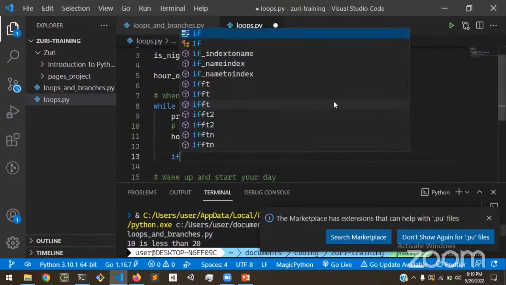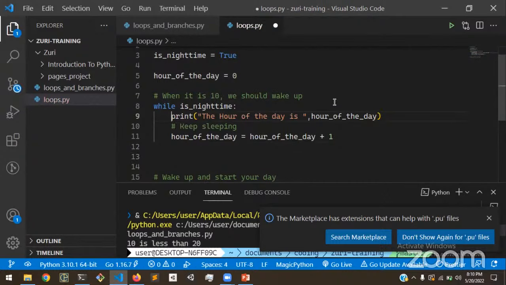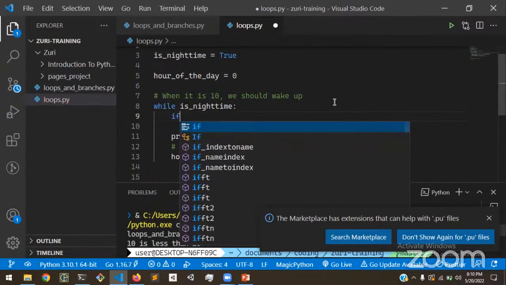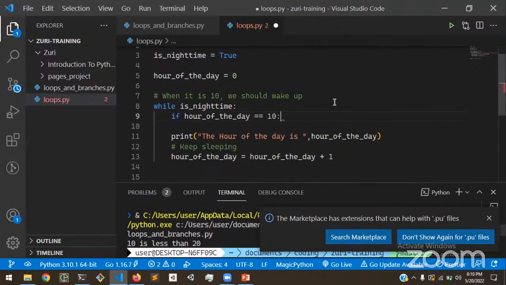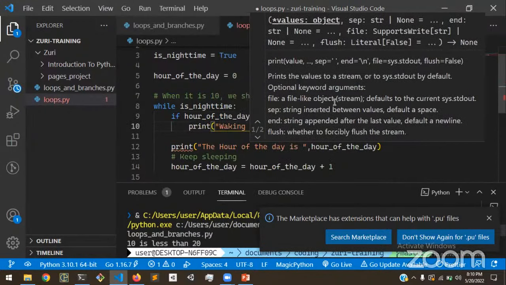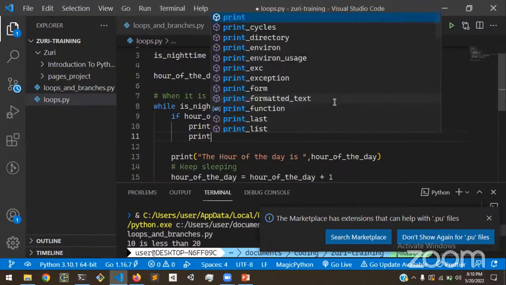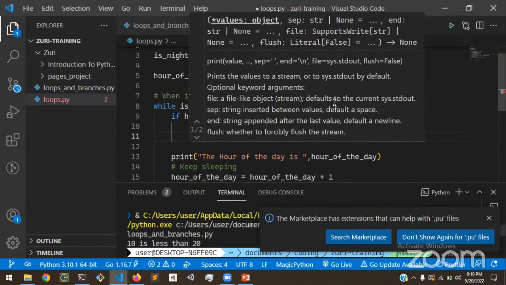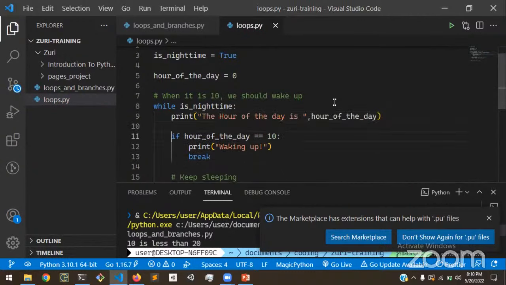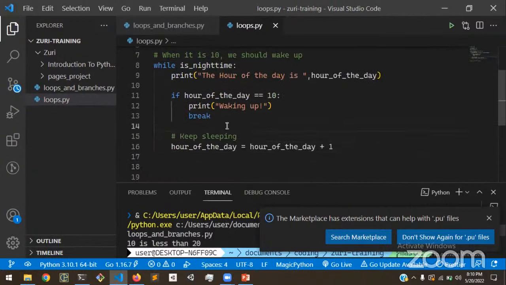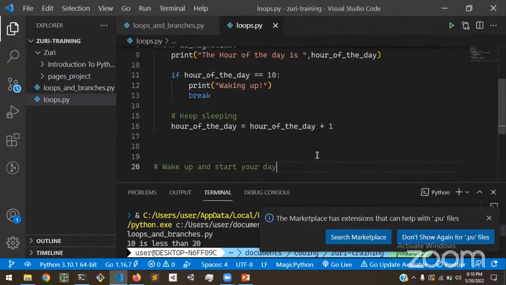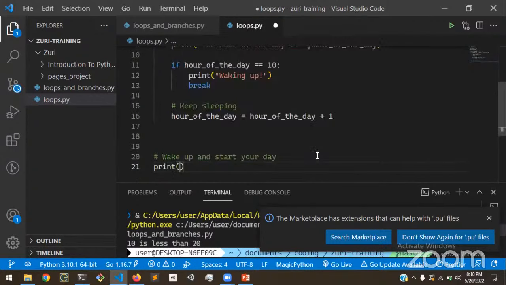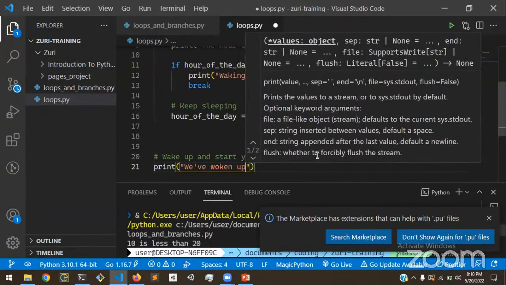We're going to say that at the top of our loop, we check if hour of the day is equal to 10, print waking up, and break. Break is used in while loops to stop the loop, to break out of the loop. When we call break, we break out of this whole while loop and continue the rest of the program. Interesting to note, if we did not add that break, this part of the program, which is maybe like print we've woken up, will never run.